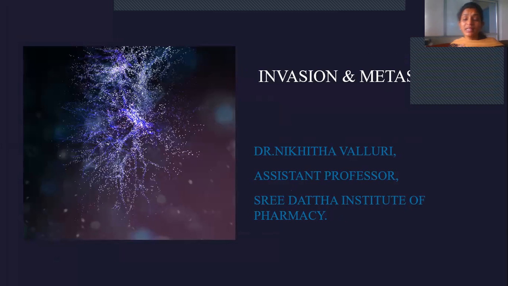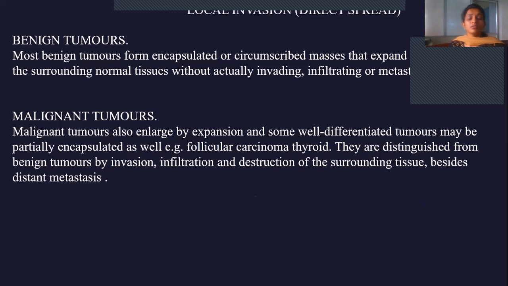In invasion, only the surrounding tissues will be affected. When coming to metastasis, it may cause the spread of tissue or cancer cells from the site of origin to distant places, that we call metastasis. So in this class we are going to study what is invasion and metastasis. Local invasion is also called direct spread. Why? Because it spreads to the surrounding tissues. So that is the reason we call it direct spread.